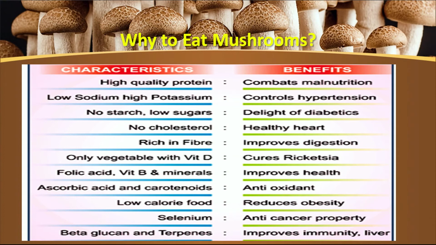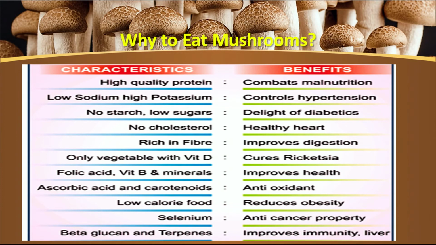consume mushrooms. They are also rich in folic acid, vitamin B and minerals, which is going to improve the health of the consumers. These fruiting bodies are also rich in ascorbic acid and carotenoids, therefore they have a very good antioxidant potential. Mushroom is a low caloric food which reduces obesity.